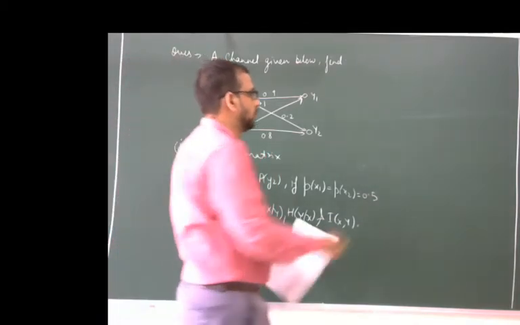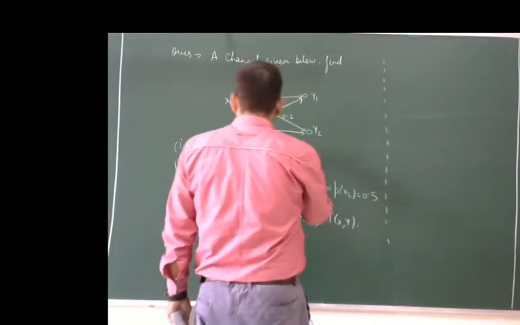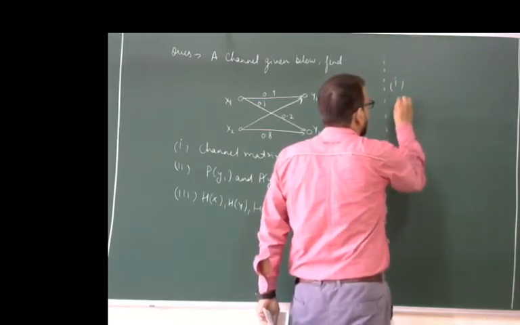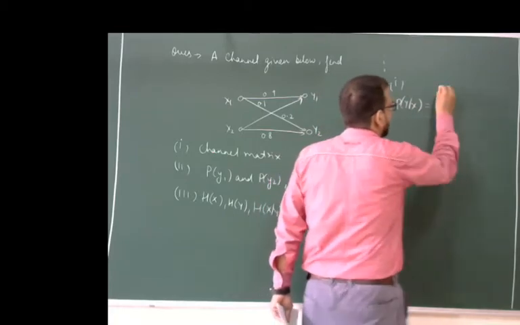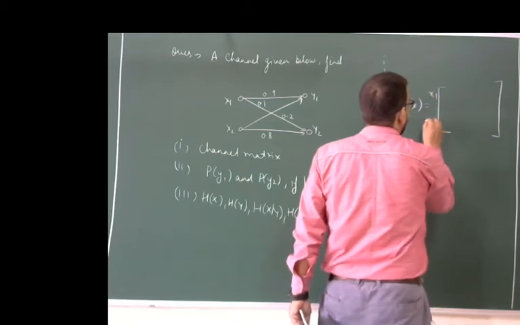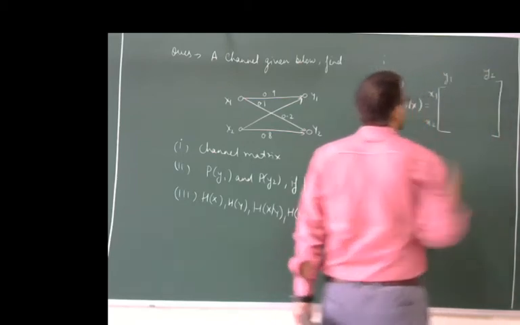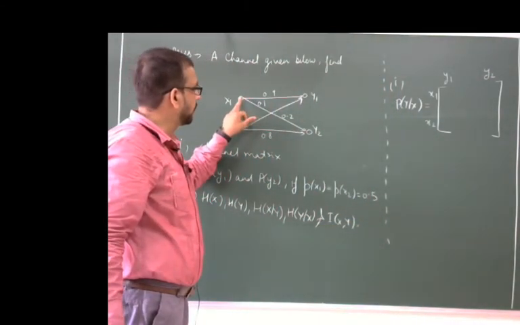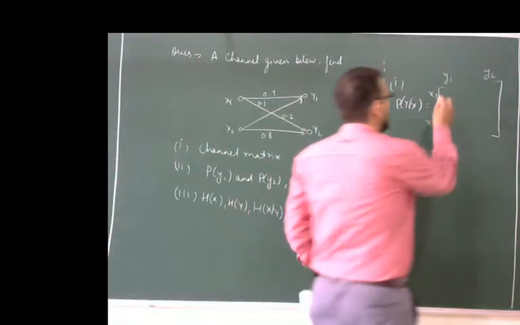Now what will be the first part? What will be the channel matrix, that is represented by P(y|x) is equal to the conditional matrix written like here x1, x2, y1 and y2. Now by using the channel, as we know, when we move from x1 to y1, the probability is 0.9, written here.